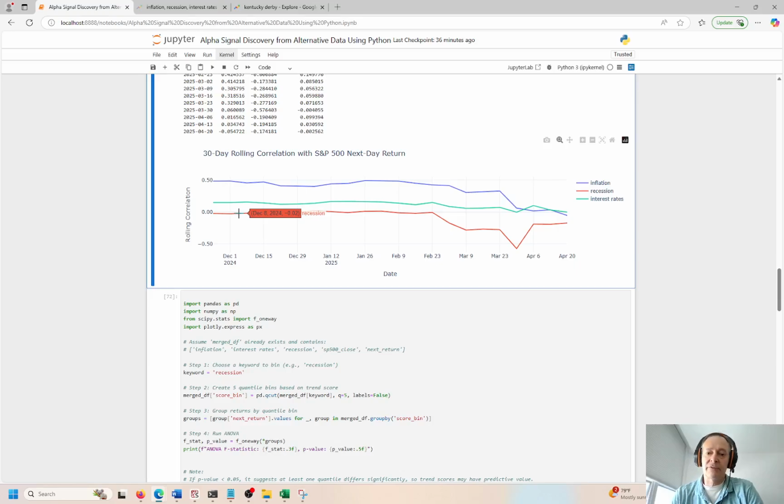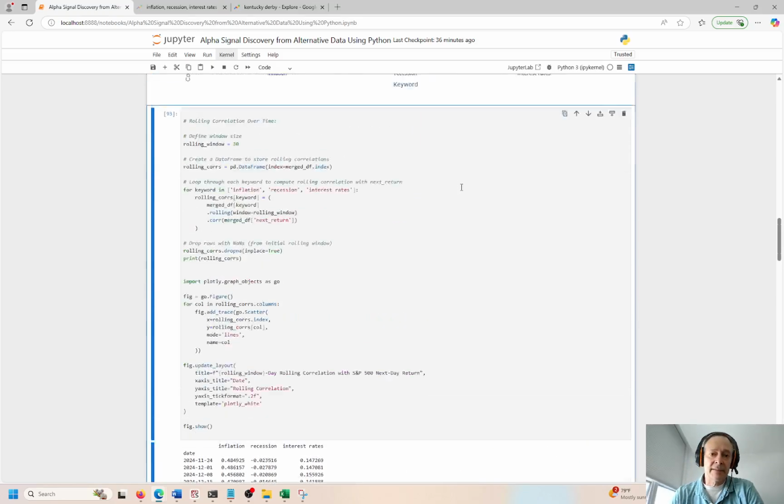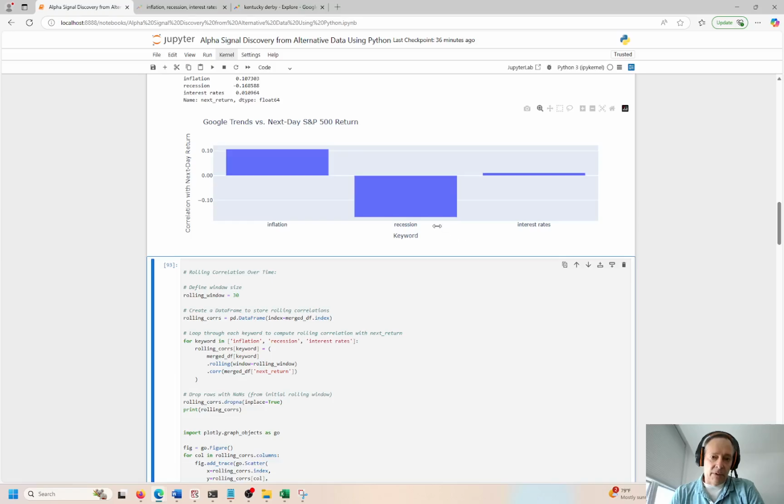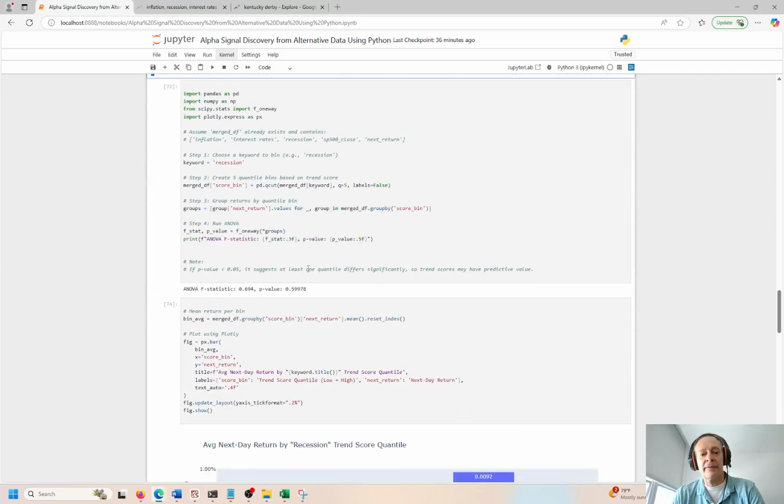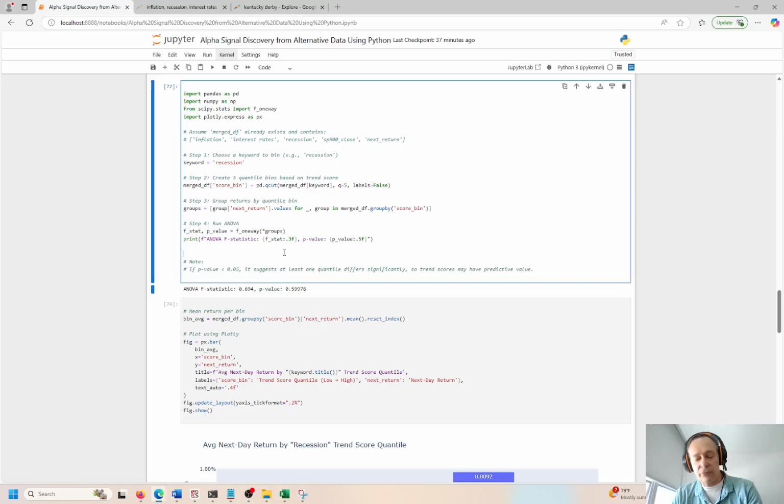So recession is 0. And we saw, if you look at the point in time, we saw a slightly negative correlation. Now over here, it's pretty much just 0 all over the place. Although it does kind of crash down a little bit over here. That's interesting, right? But again, no significant correlations that we can use for a trading signal.